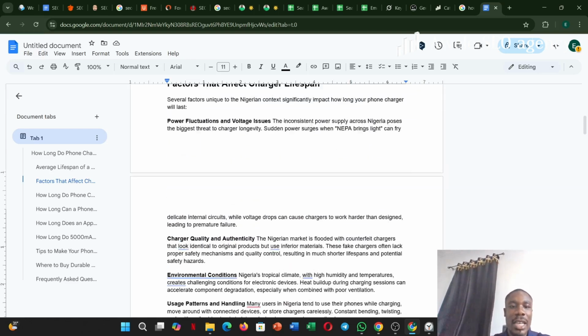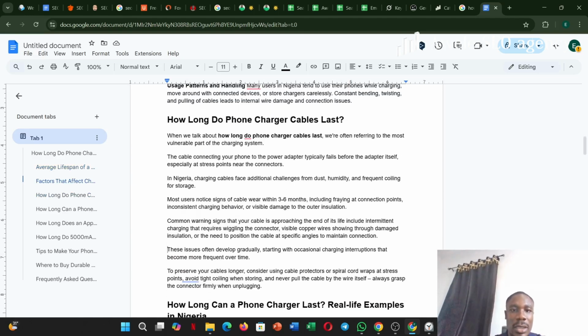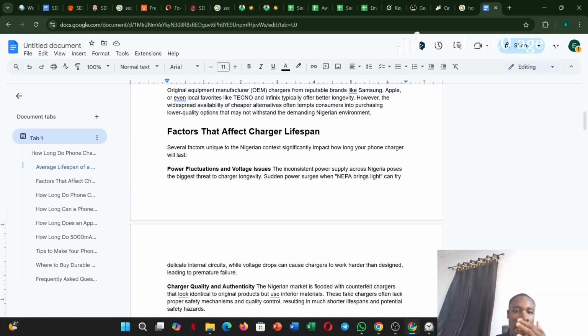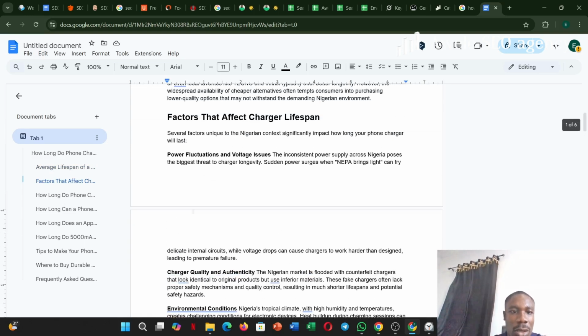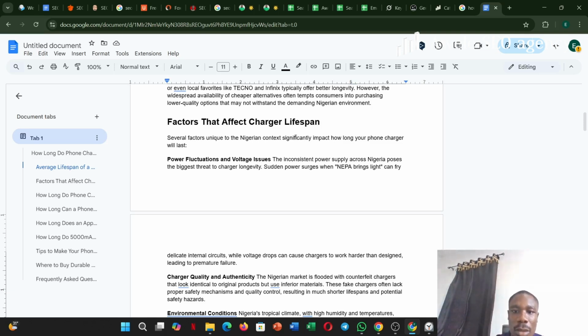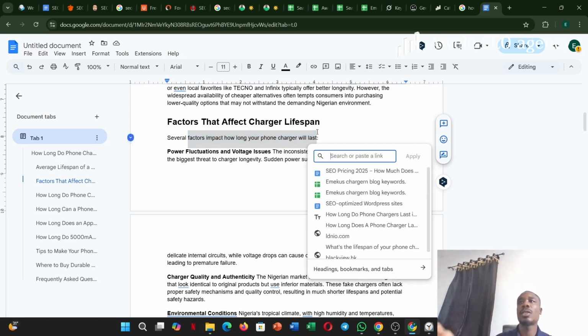Now, how do I internal link? For example, let's say this is a pillar post, and this is another section. I will look for a place, an anchor text, like "several factors impact how long my charger lasts." Factors. I will include a link to the sub page. I said this is a pillar page, so I include a link to the sub page.